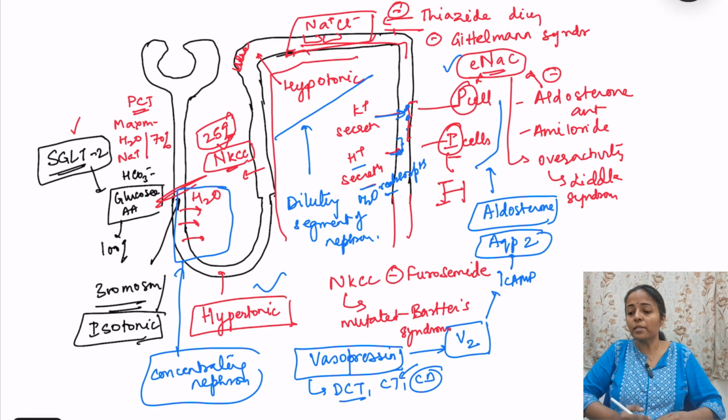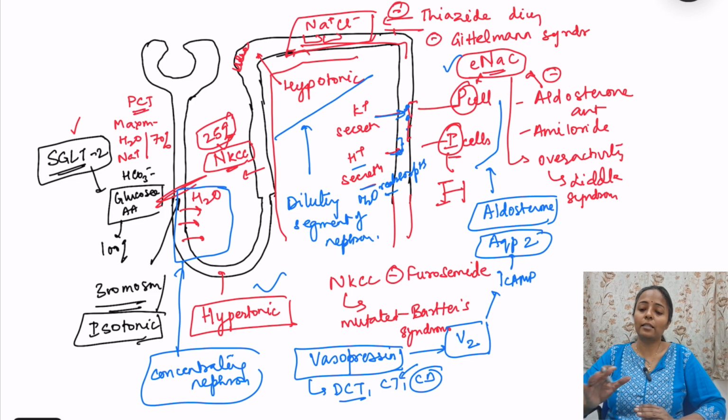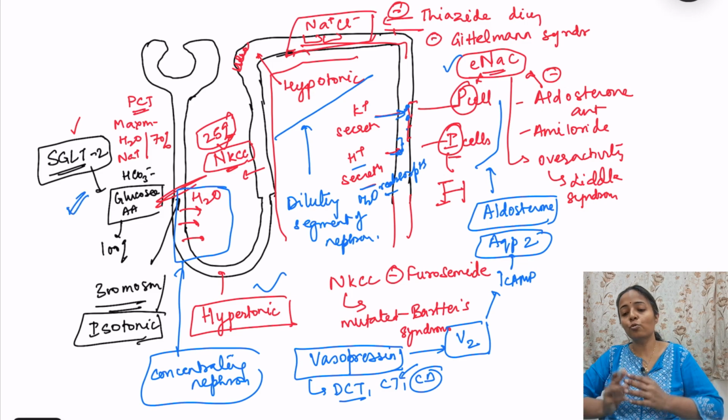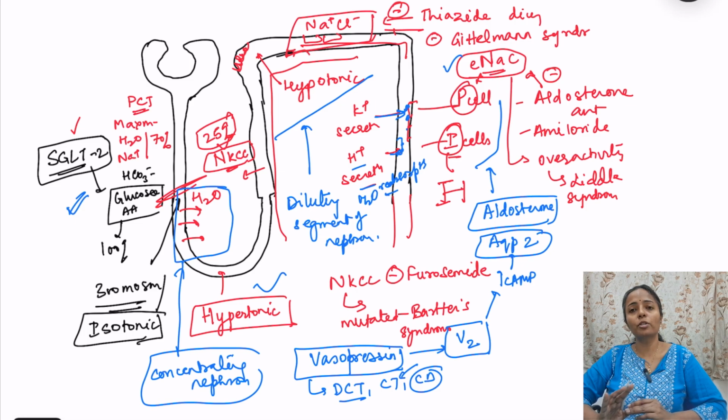Now, the question comes: maximum water reabsorption occurs in presence of vasopressin, in which segment? The answer is not DCT. The answer is proximal convoluted tubule also. See, I told you that 70% of water reabsorption is occurring in the proximal convoluted tubule. With or without vasopressin, doesn't matter. 70% water reabsorption occurs in PCT.